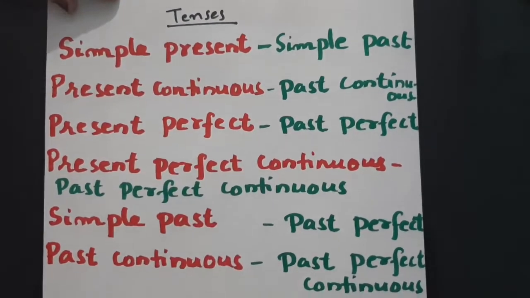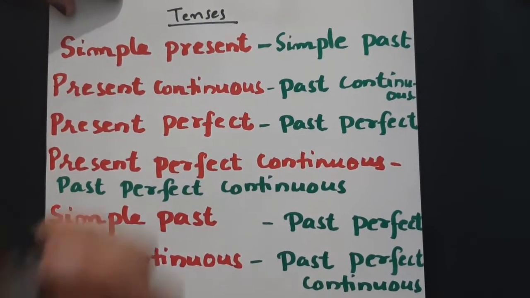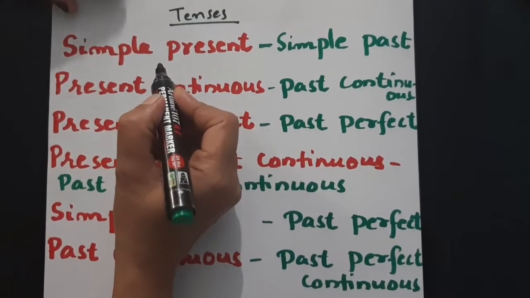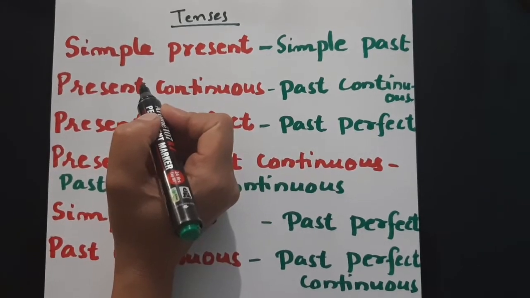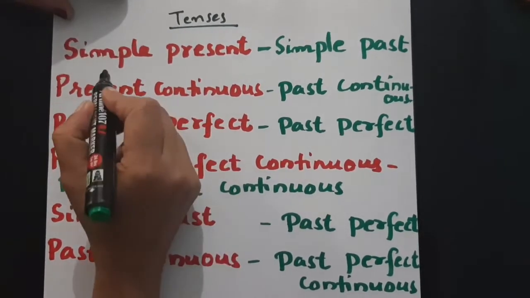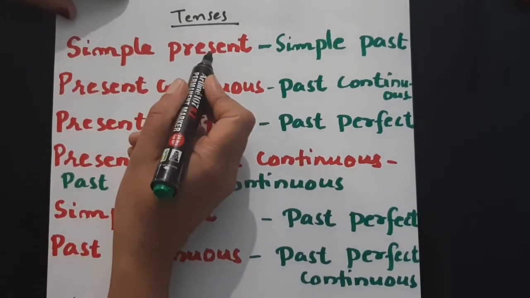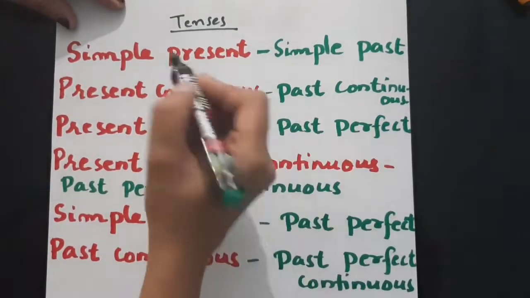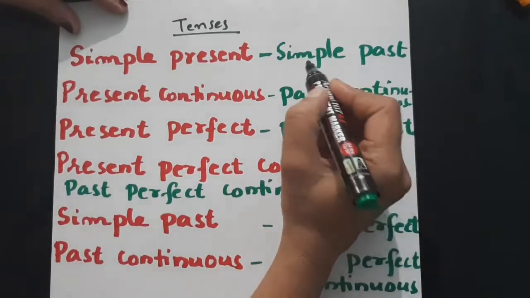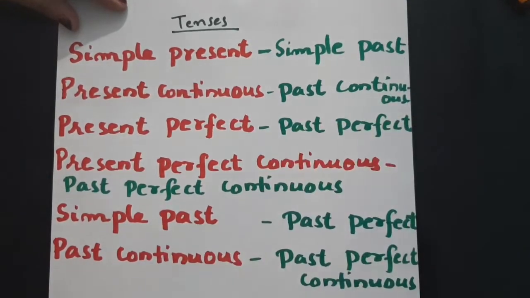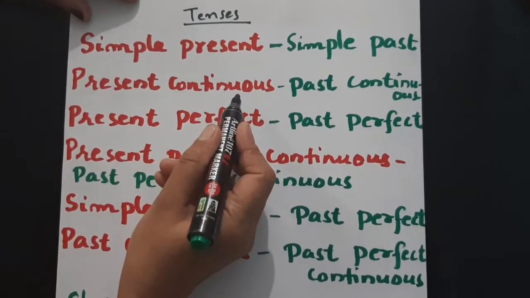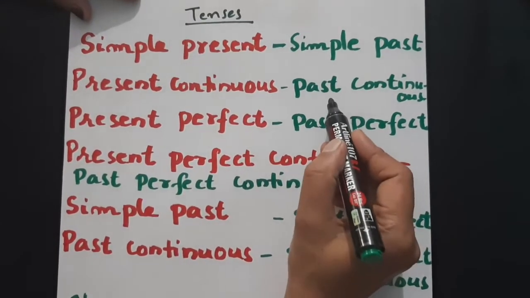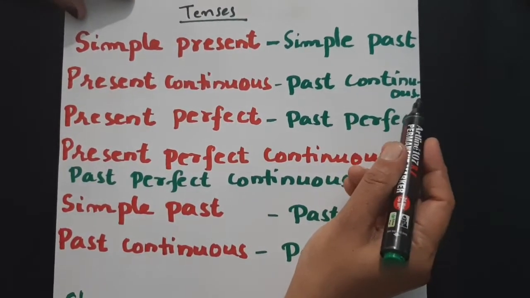Okay, let's see how it is. So you have to consider the verb of the direct speech. If it is in simple present form, that is to be converted to simple past tense. If the tense is in its present continuous form, that would change to past continuous form.